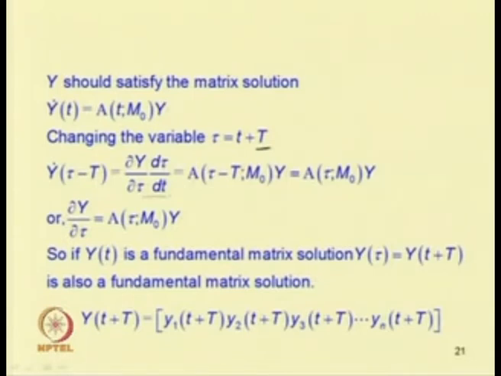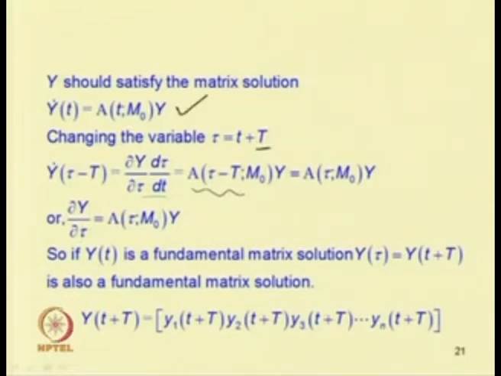This will be equal to A(tau minus T, m0) Y, and as A is periodic with period T, A(tau minus T) should be equal to A(tau, m0). As T is constant, d tau by dt equal to 1. So dY by dt equal to A(tau, m0) Y.